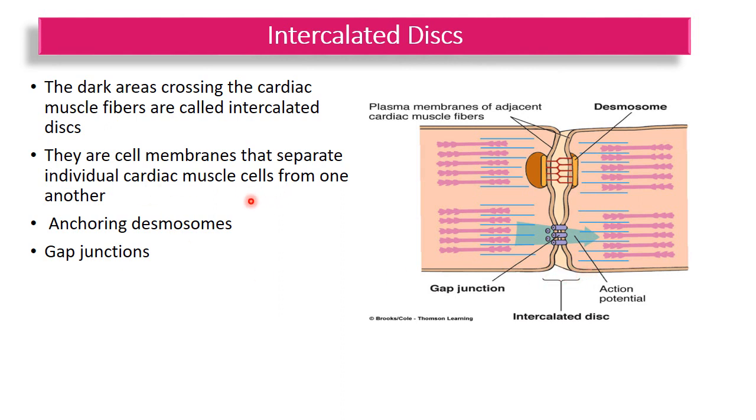Intercalated discs contain combination of mechanical and electrical connection. Anchoring desmosomes are the mechanical junction. Look at here, the brown color. This is the anchoring desmosome. Anchoring desmosomes keep the cells from pulling apart during contraction. On the other hand, gap junctions provide electrical connections between the cells. Look at here, for the propagation of action potential, making the heart a syncytium.